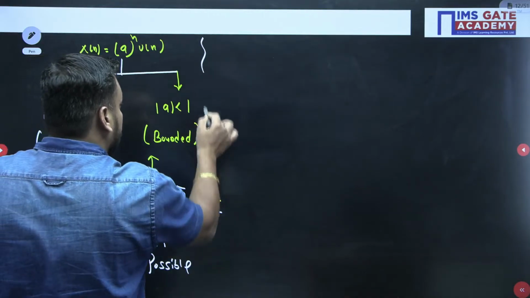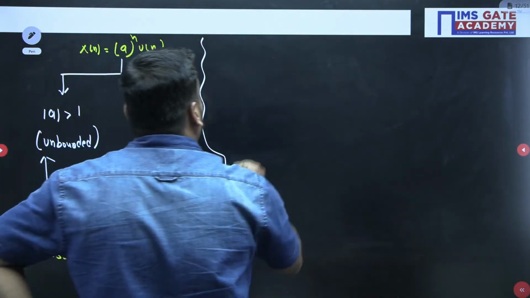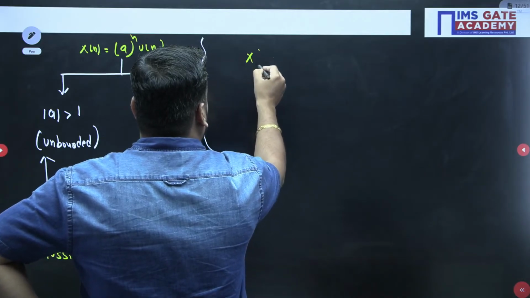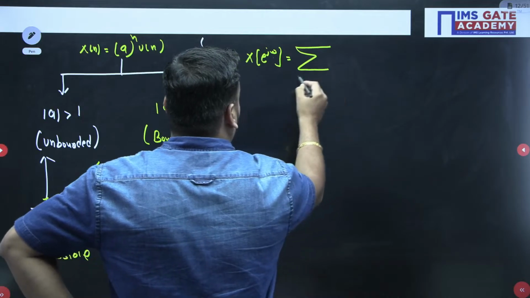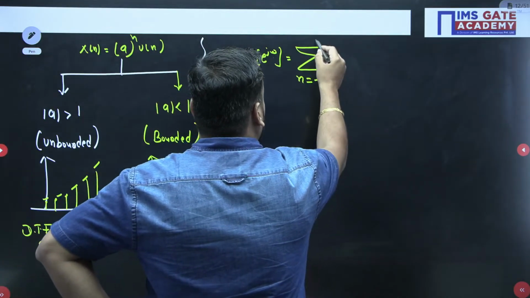Now if it is possible, then just apply the formula. If I apply the formula for this signal, I know that my X(e^jω) is nothing but the sum from n tends to minus infinity to infinity.